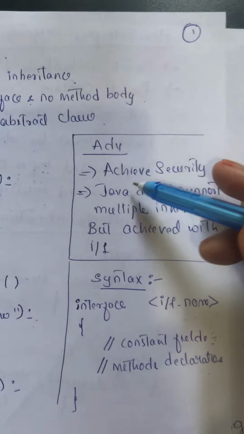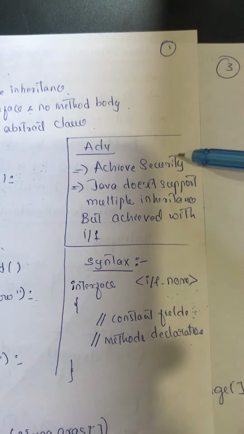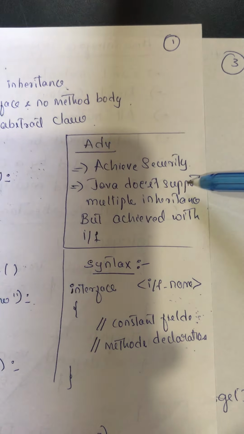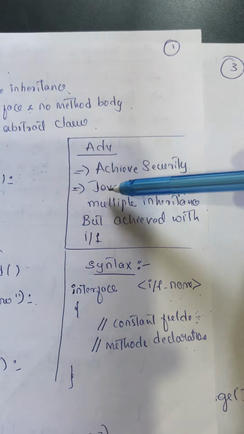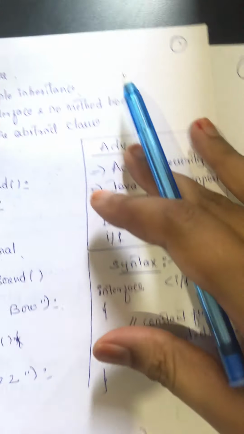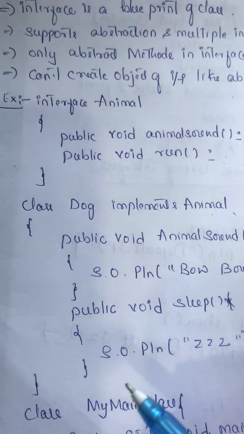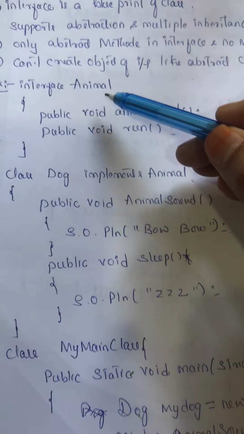Now what are the advantages of interfaces? Basically, interfaces achieve higher security, and Java does not support multiple inheritance, but that can be achieved using interfaces. Fine. Now let us see an example.